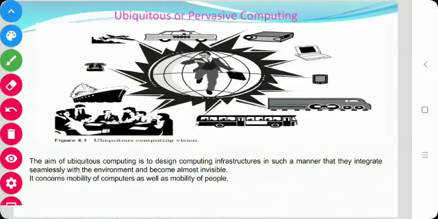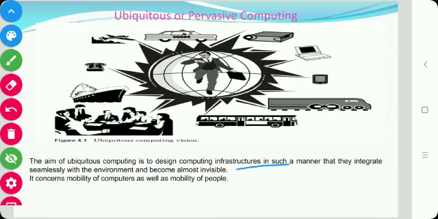Next is ubiquitous and pervasive computing. The aim of ubiquitous and pervasive computing is to design a computing infrastructure in such a manner that it integrates seamlessly with the environment and becomes almost invisible. In order to minimize human distraction, ubiquitous computing systems have to be proactive in anticipating the further demands of the user and adaptive in order to respond better to future user demands. The ability to sense and process context is fundamental to making a system proactive and self-tunable.